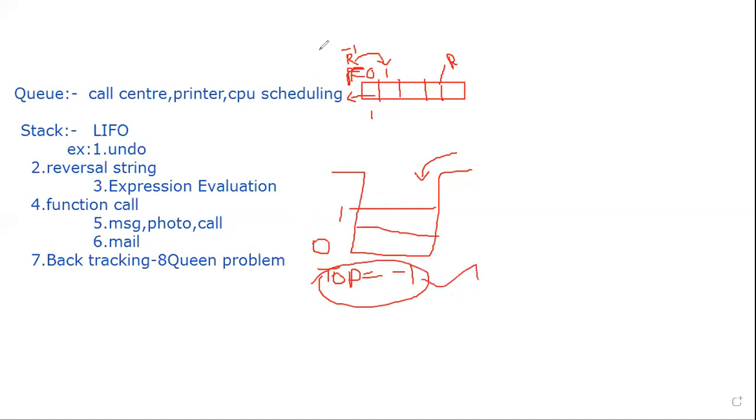Here, as we saw previously in the case of a queue, I am going to have two operations, one is insert and the other is delete. These are the two operations possible. Insert will be named the push operation. In the same way, the deletion operation is named pop. These are the operations we do in a stack.